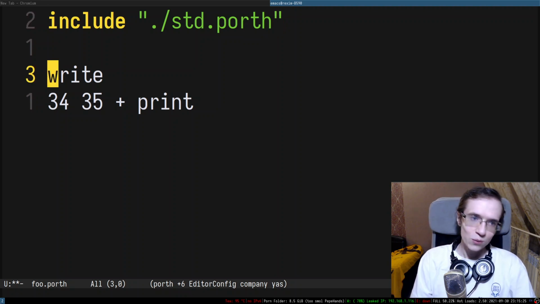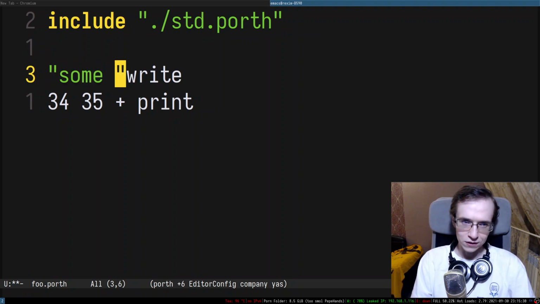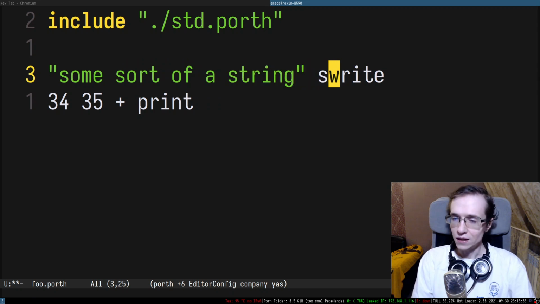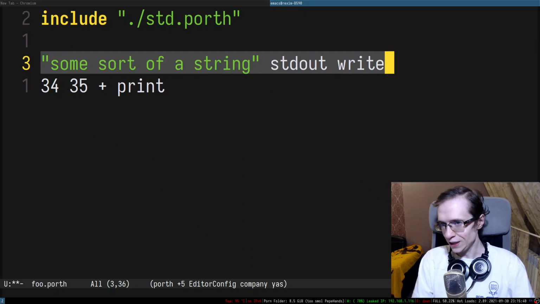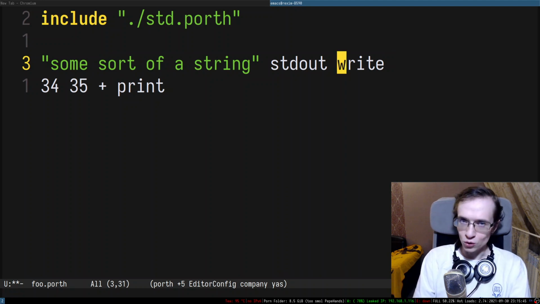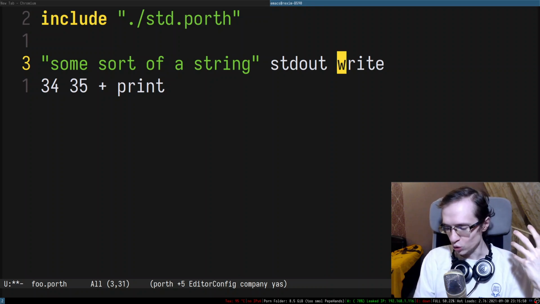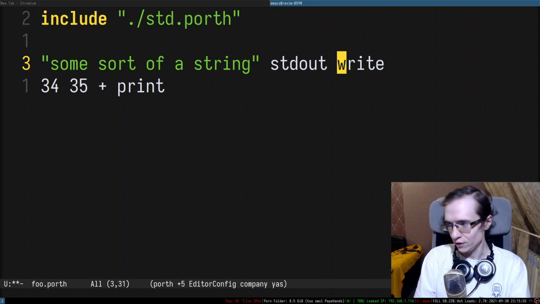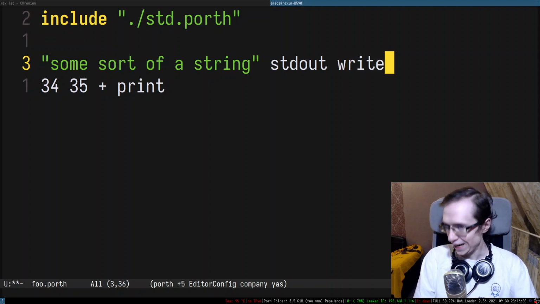So, we have operations like write, which can write some sort of a string, and after it wrote some sort of a string, it will return the result of the write operation. Since write is a syscall, and on Linux syscalls return a code which indicates how the operation was performed. Was it successful or was there some sort of an error, right? And I constantly forget to either handle that code or drop it altogether.